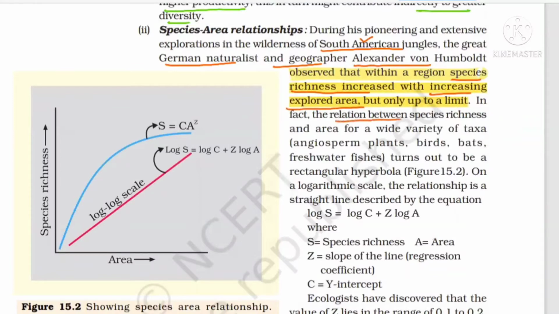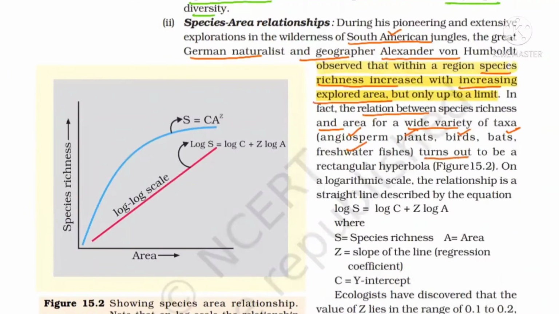The relationship between species richness and area for different types of taxa, you can take either angiosperms or plants or birds, bats, freshwater fishes, turns out to be a rectangular hyperbola. Whatever variety you are taking, it is generally a rectangular hyperbola. And on the log scale, it is a straight line. Clear, beta? So please remember this diagram.